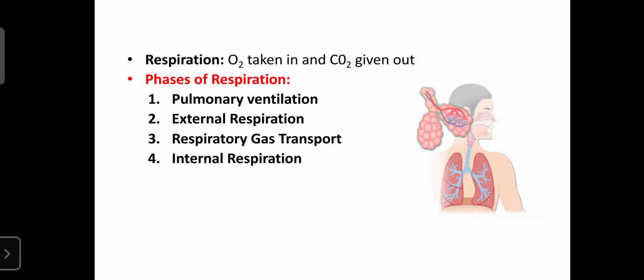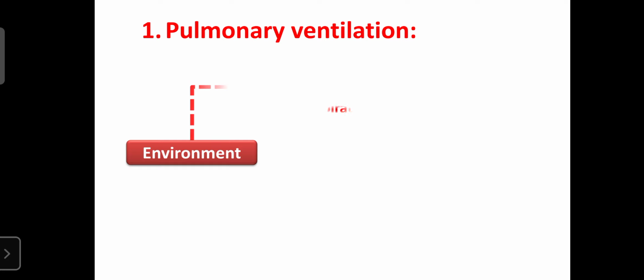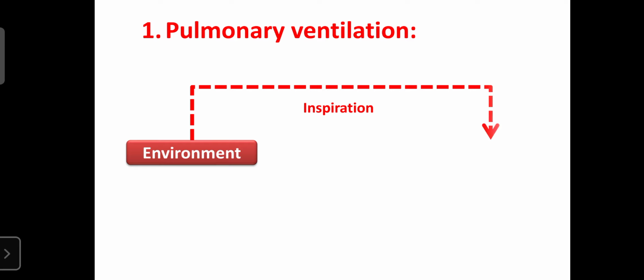So respiration is mainly divided into four phases, and now we can learn them one by one. Regarding pulmonary ventilation, the exchange of gases between the lungs and the environment is known as pulmonary ventilation. The air, the respiratory gases, enters from the environment into the lungs, which is known as inspiration or exhalation. This occurs due to a change in atmospheric pressure.